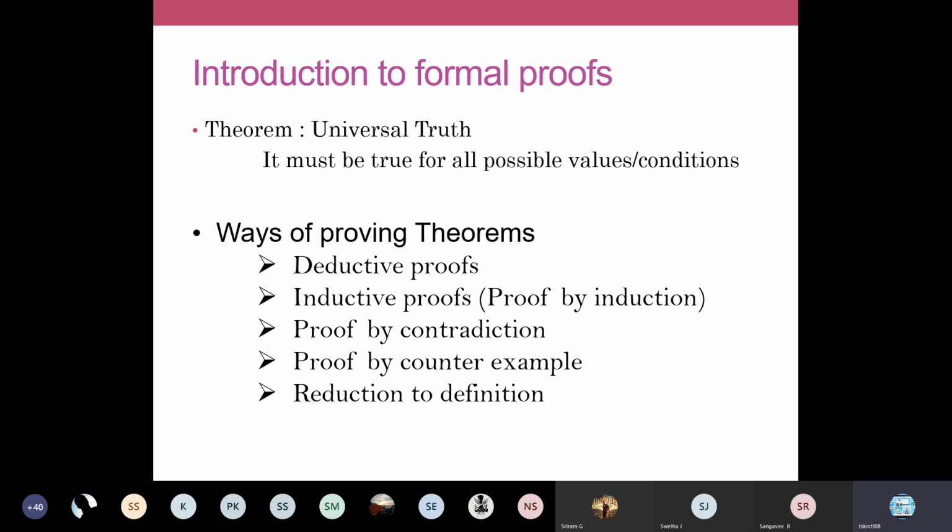So theorems in general, you can define theorem as universal truth. Universal truth is that the particular statement or theorem must be true for all possible values or conditions. Then only we can call it a theorem. Any statement must be true for all possible values. It must be universally acceptable. Everybody should accept that. Only those statements will be considered as theorem. Therefore, we call it universal truth.